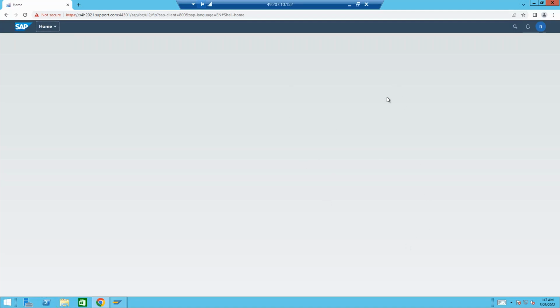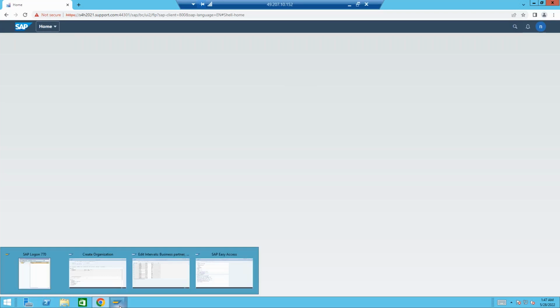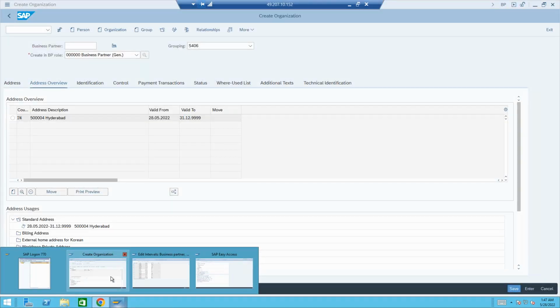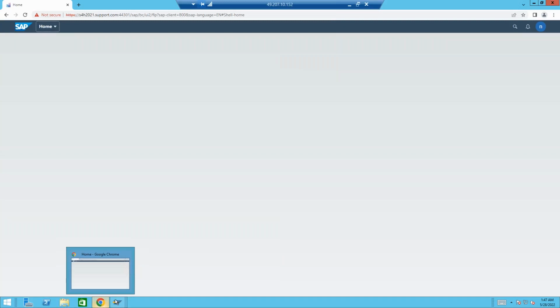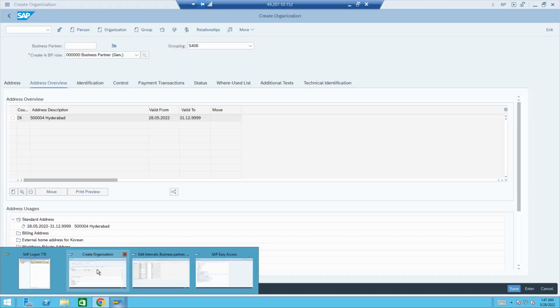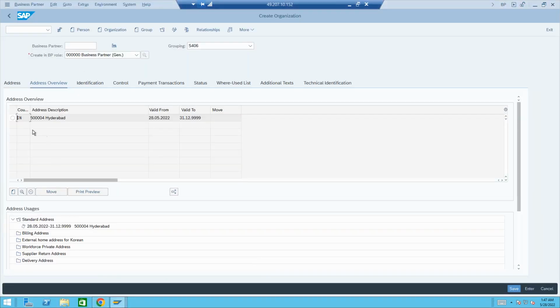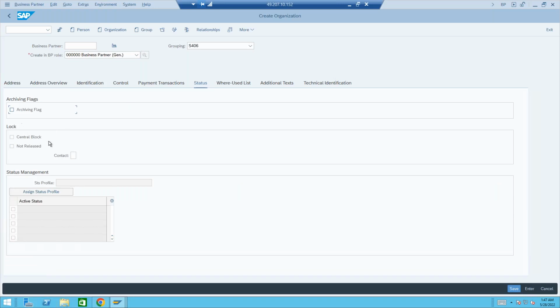This will take a little time to open the Fiori apps. Maybe we could proceed by the time it opens. Later, once it completely loads, we could check for the duplication functionality which is available there, right? So address. We can create multiple addresses here. Then nothing here, but again status. In the status you could block this particular business partner centrally.